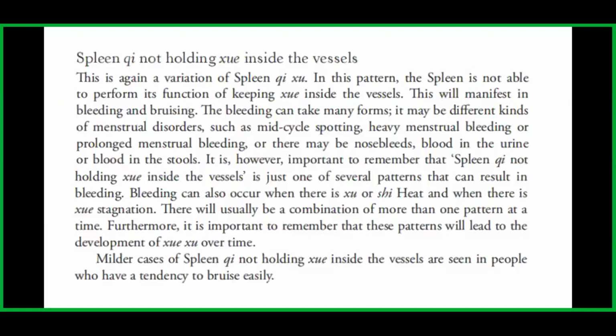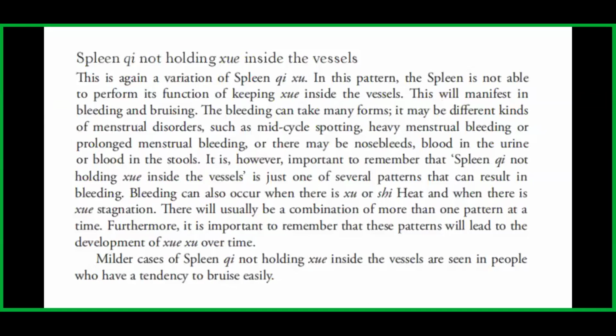The bleeding can take many forms. It may be different kinds of menstrual disorders, such as mid-cycle spotting, heavy menstrual bleeding, or prolonged menstrual bleeding. Or there may be nosebleeds, blood in the urine, or blood in the stools. It is, however, important to remember that spleen qi not holding blood inside the vessels is just one of several patterns that can result in bleeding.